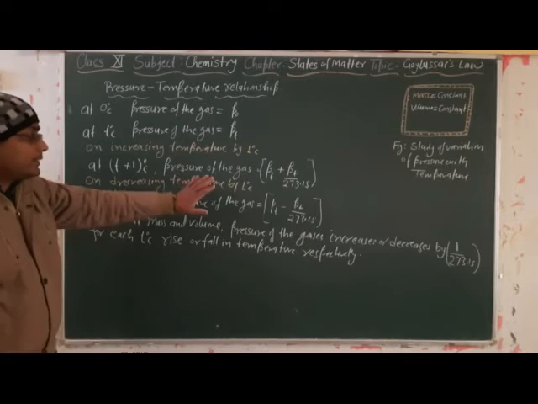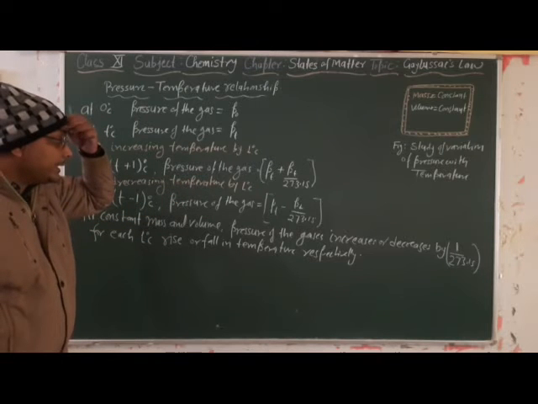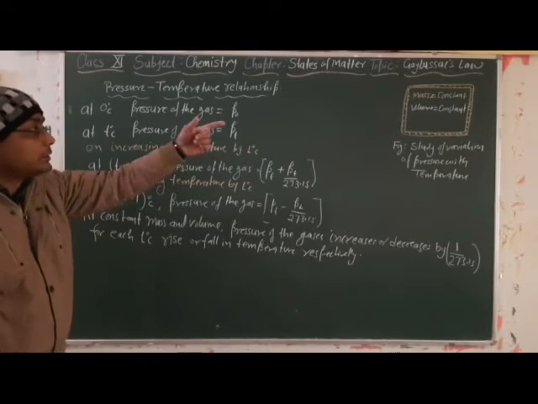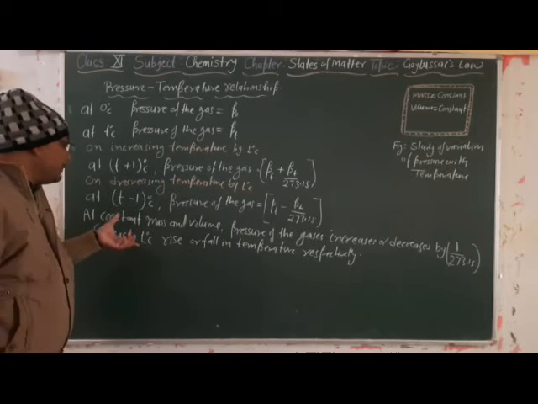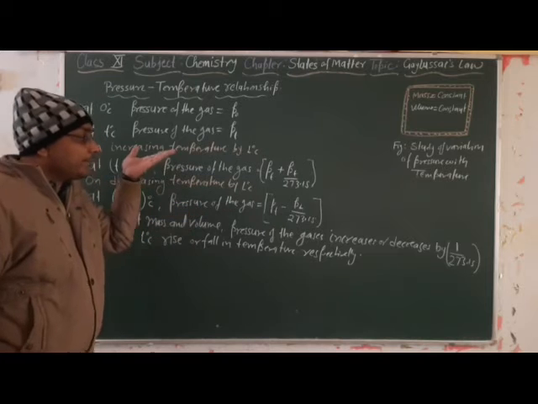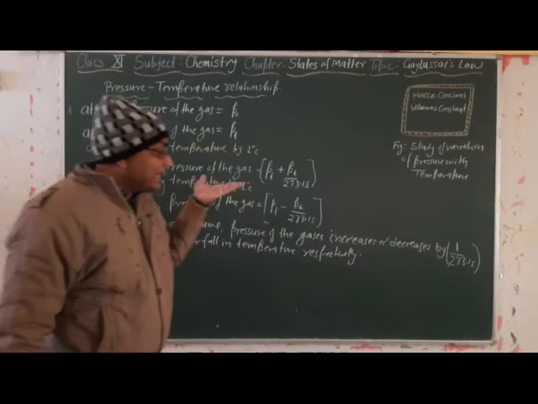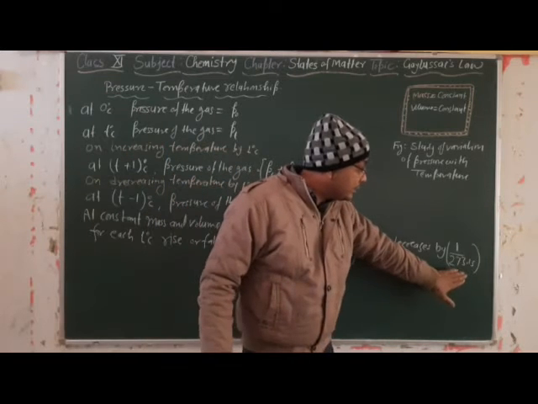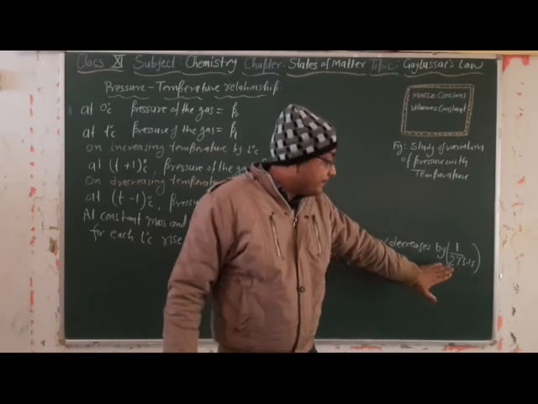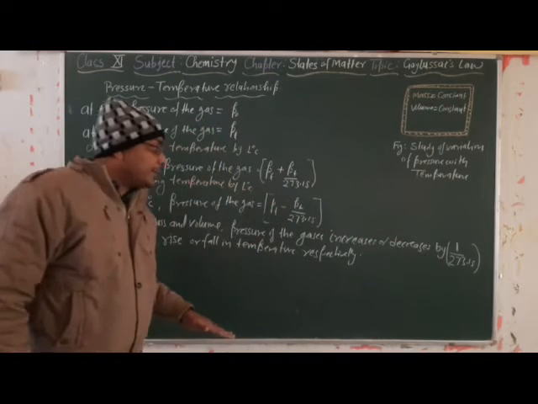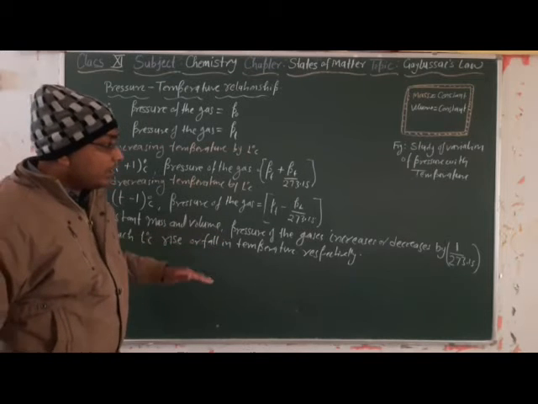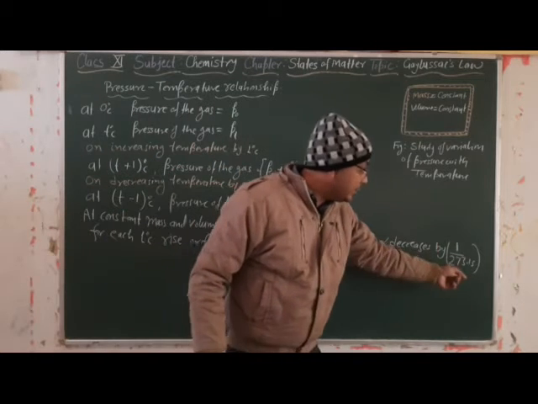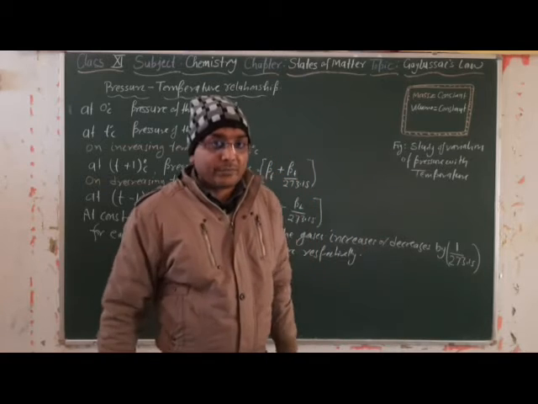On the basis of the observation which he had made from his experiment, he made this statement: while increasing the temperature by 1 degree Celsius, there is an increment in the pressure of 1 by 273.15; while decreasing the temperature, he observed a decrement in the pressure of 1 by 273.15.